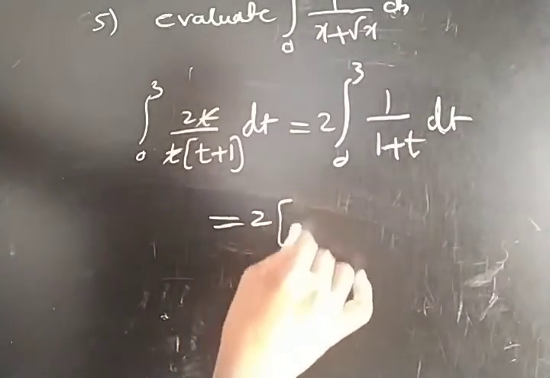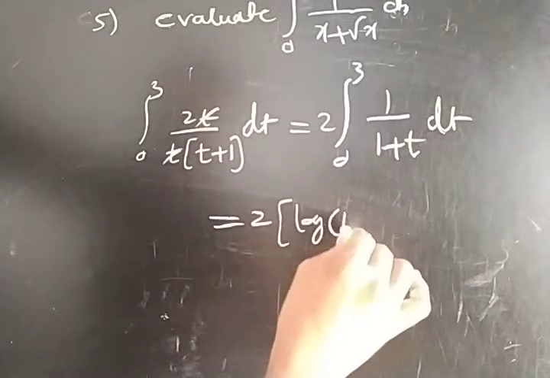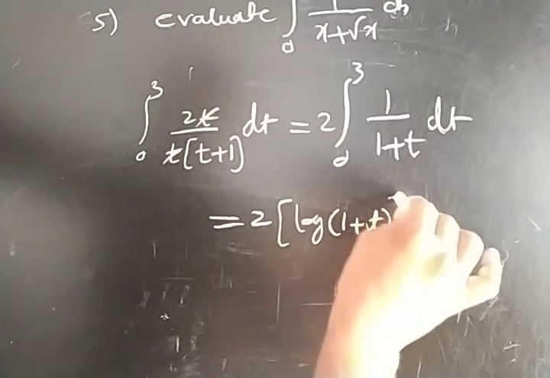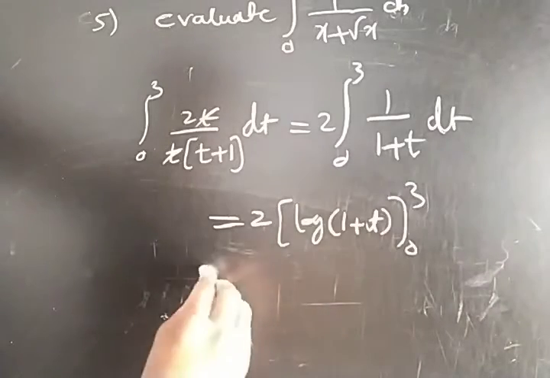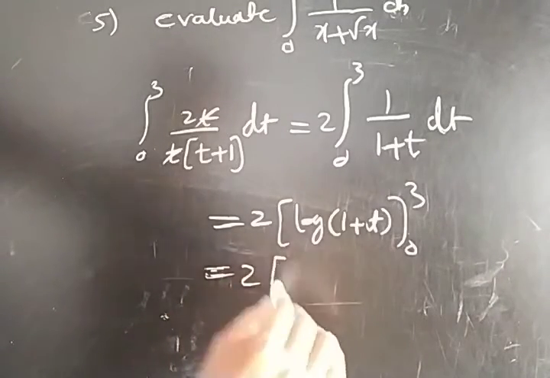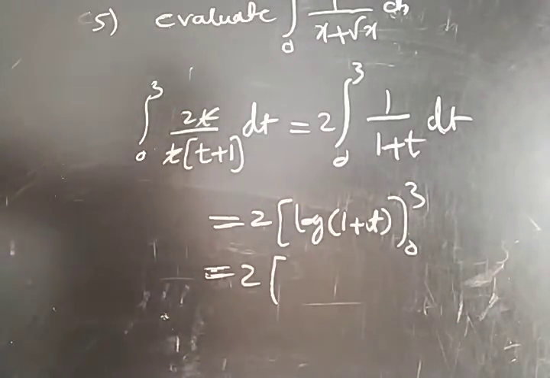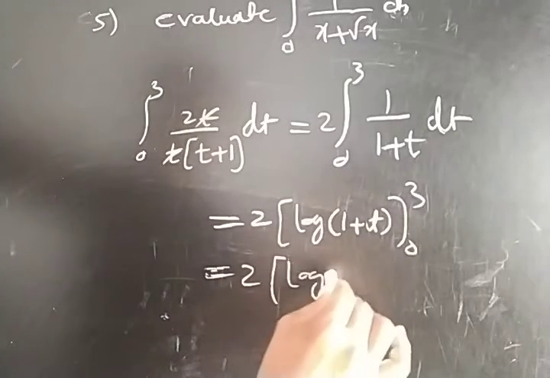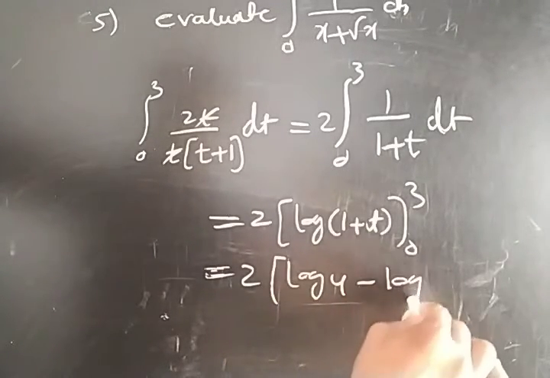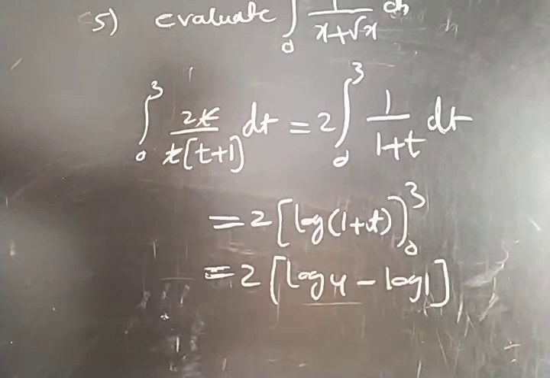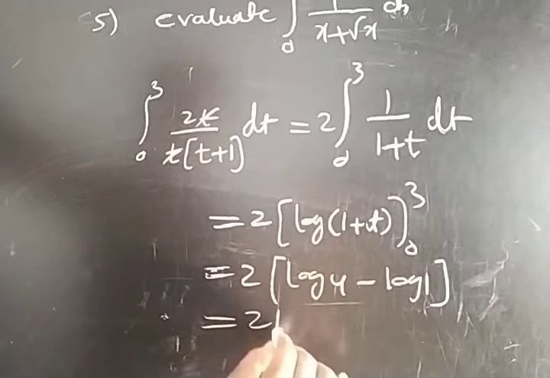So 2 into log 1 plus t, upper limit 3, lower limit 0. Substituting the upper and lower limits, this is log 4 minus log 1. That will be log 4 only.